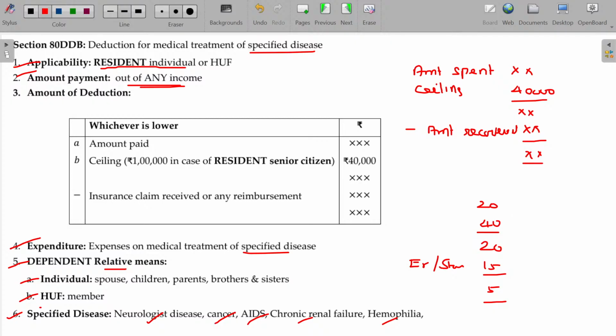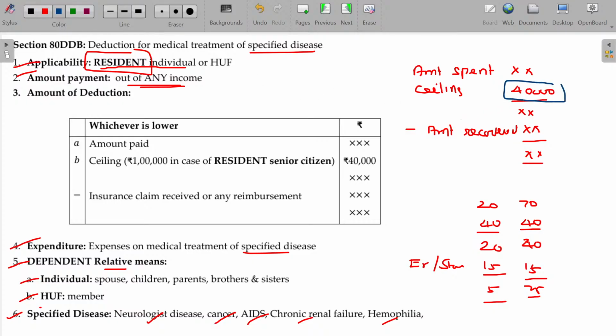If the expenses are 70 and restricted to only 40, then 40 is claimable. Reimbursement received being only 15, then 25 is deductible. 25 is deductible. And the assessee should be who? The assessee should be resident. Understand that.